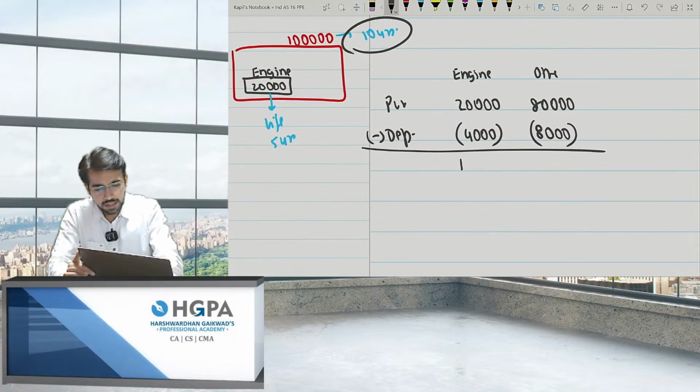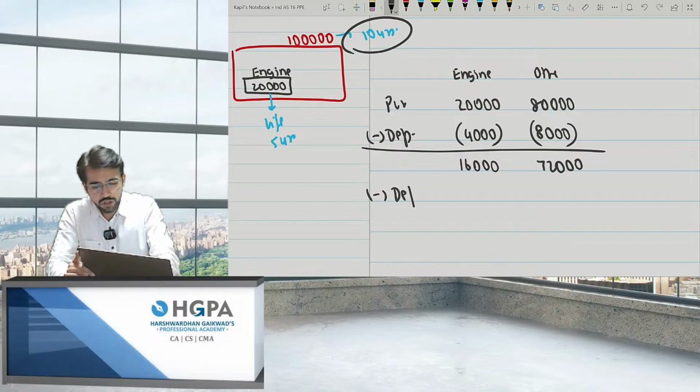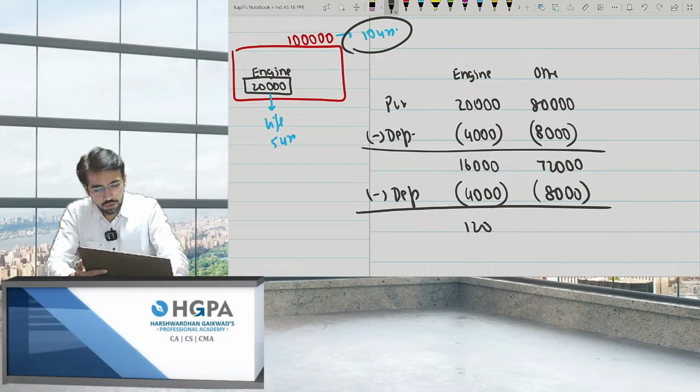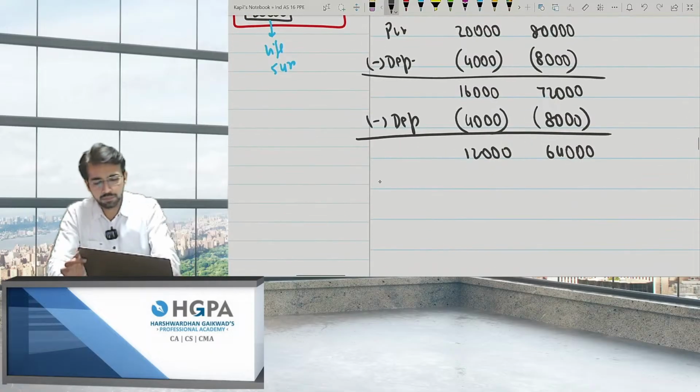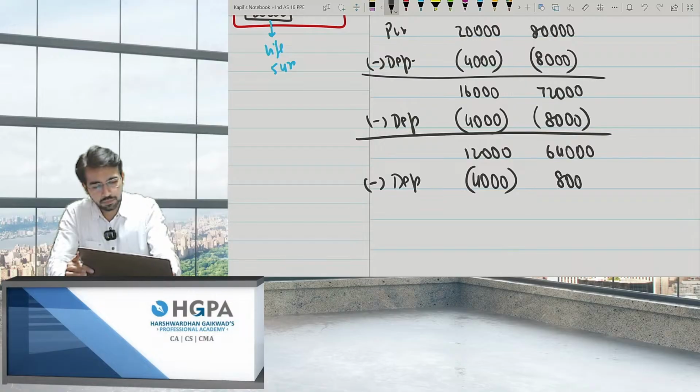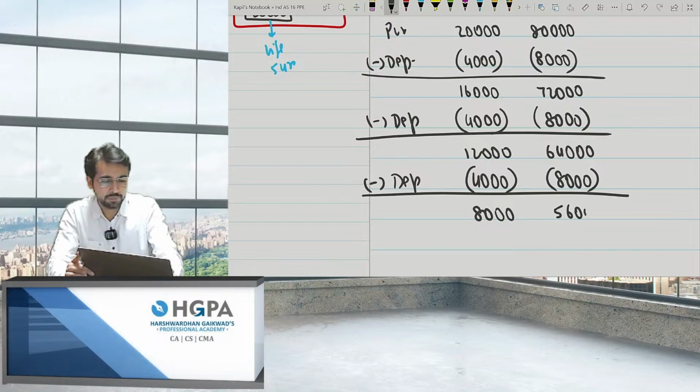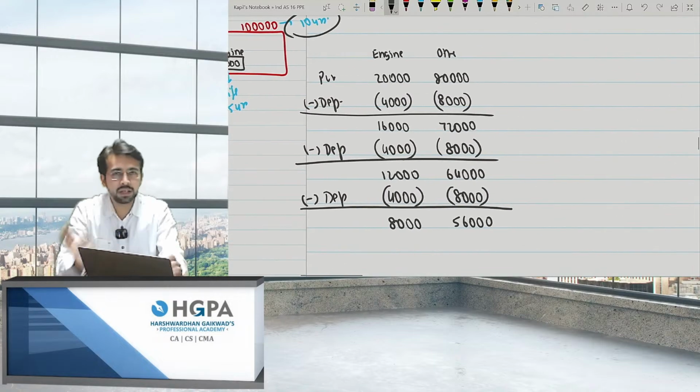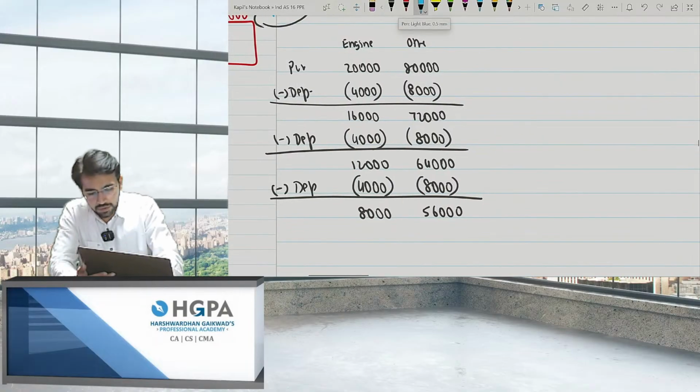The value drops to 16,000 and 72,000. Okay, second year depreciation, obviously following SLM, 4,000 and 8,000, the value comes to 12,000 and 64,000. Again for the third year I depreciated 4,000 and 8,000. The value comes to 8,000 and 56,000. Okay, 3 years I depreciated. After 3 years, I replaced the engine. This is the WDV after 3 years.